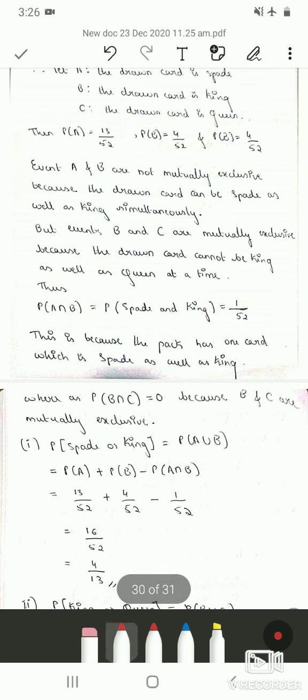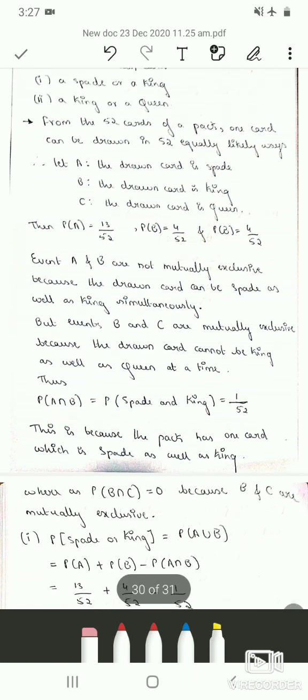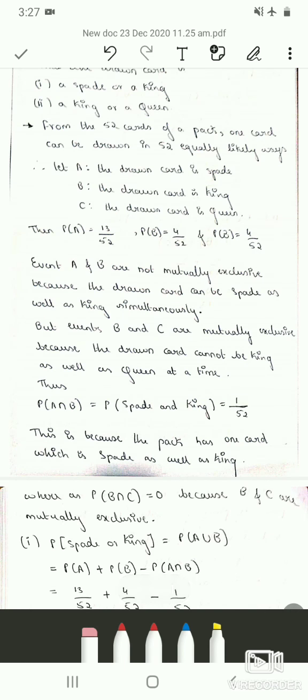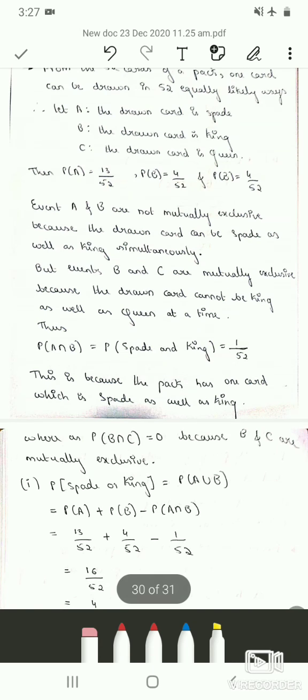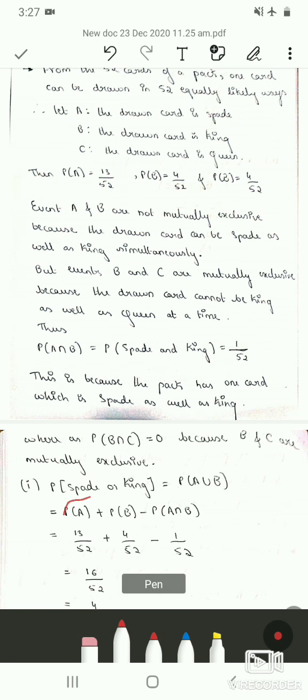The first sub question is to find the probability of getting a spade or a king. Event A is the drawn card is a spade and event B is the drawn card is a king, and they have asked OR, which is union, as we saw in the addition theorem.